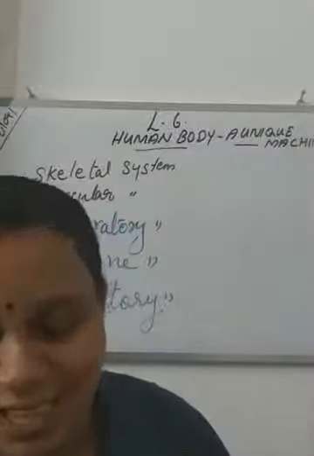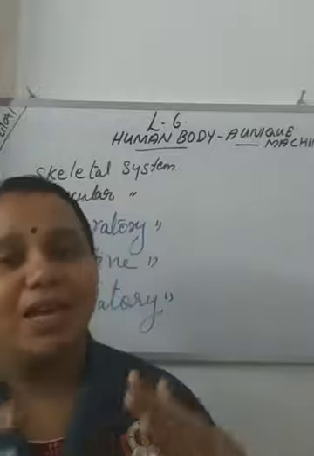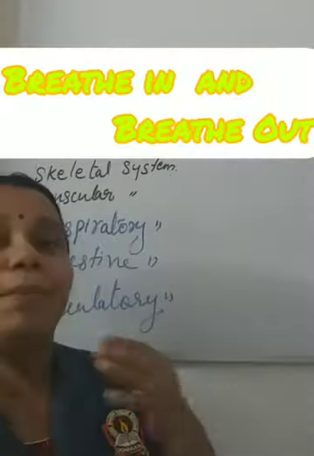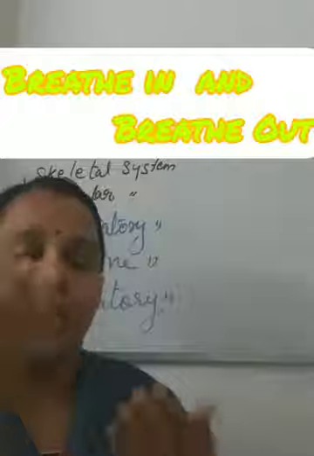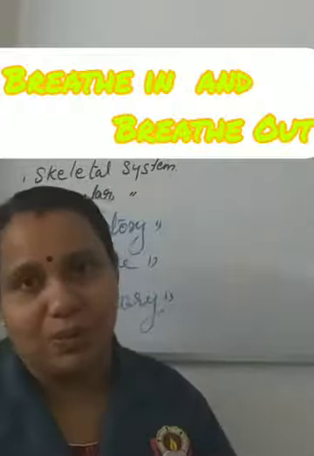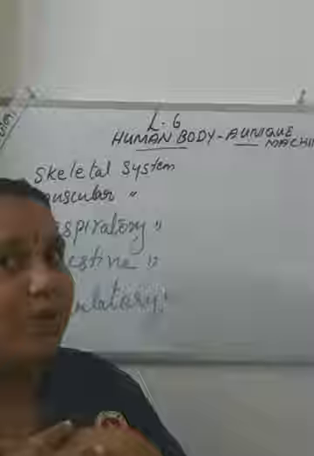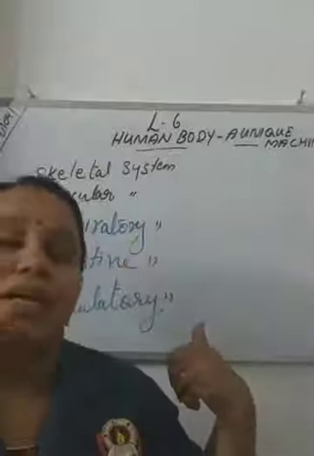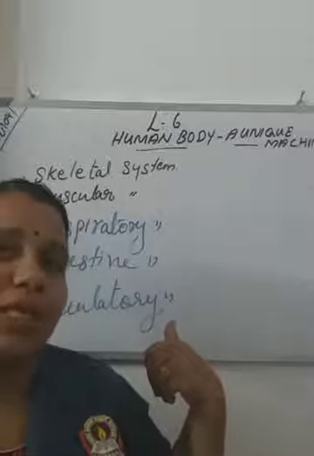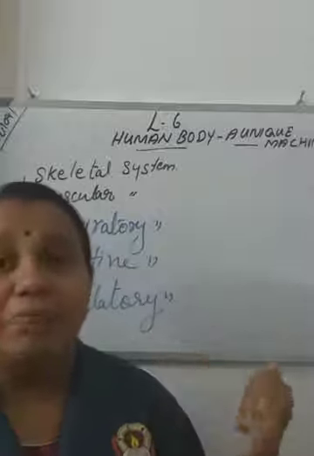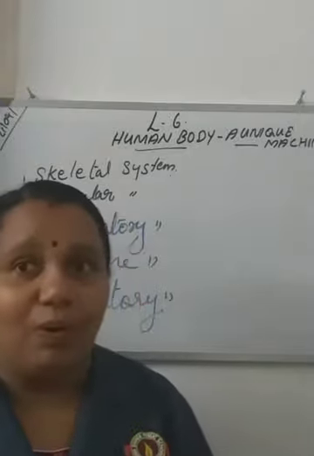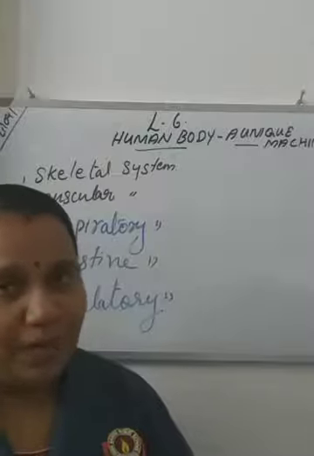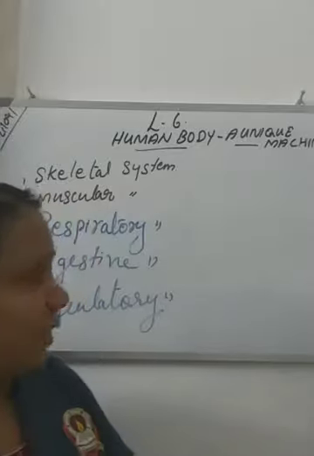What is the use of the respiratory system in our body? Yes, the respiratory system helps us to breathe in and breathe out. Breathe in the air and breathe out the carbon dioxide. Which system helps us to breathe in and breathe out? Yes, the respiratory system. Mainly there are 3 organs related with our respiratory system. How many organs? Yes, 3 organs.